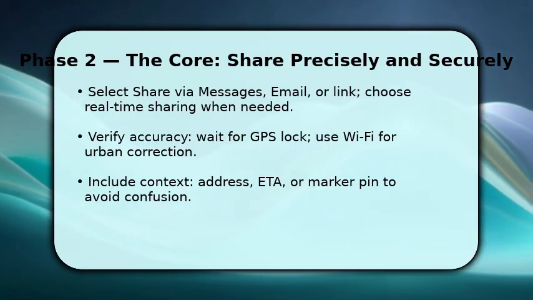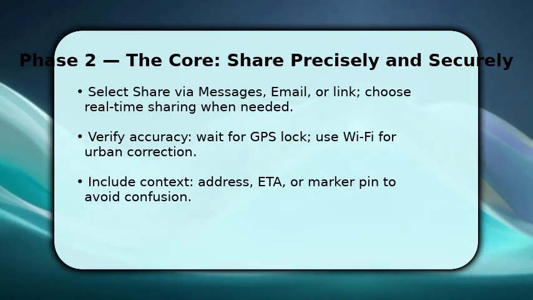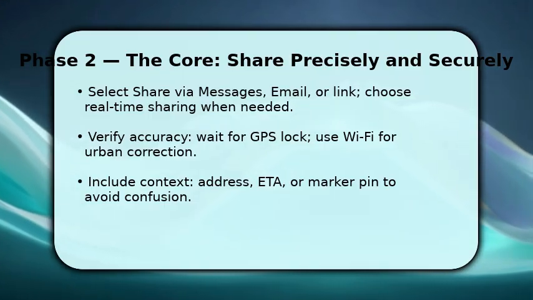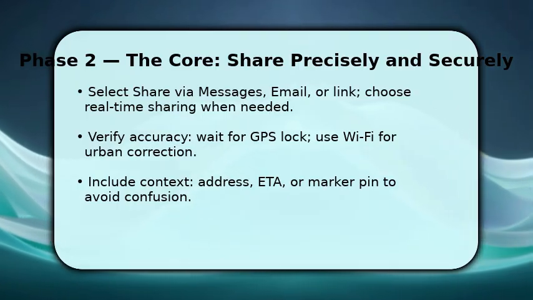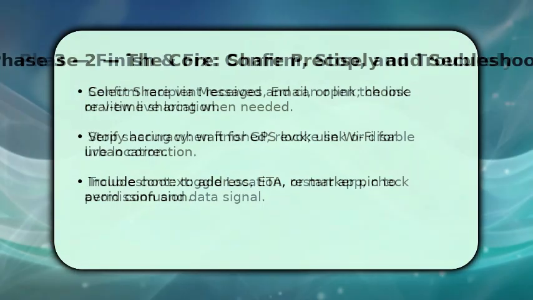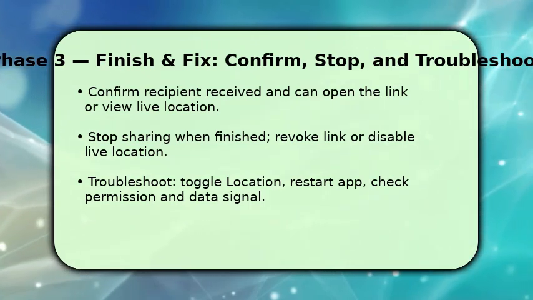Add a label, address, or ETA to the message so recipients understand why you sent it. Also, set a time limit for real-time sharing if the app supports it, to protect your privacy after arrival. You finish by confirming the recipient can view the location; ask for a reply or screenshot to be sure.